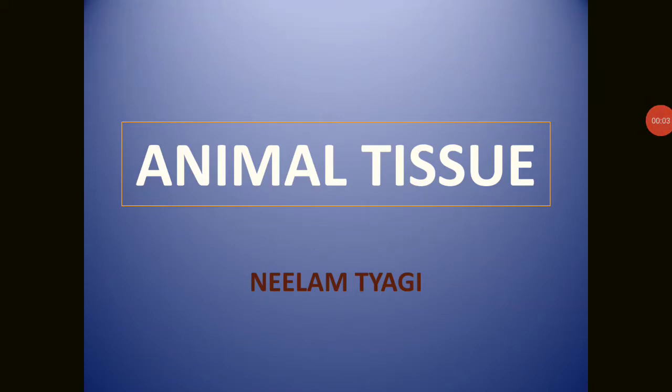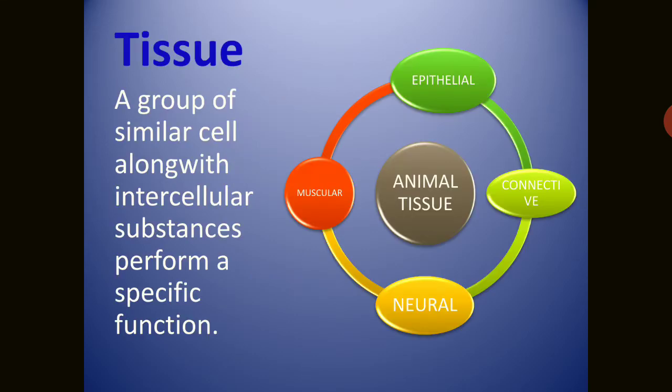Good morning, class. Our topic today is animal tissue. Before going to study animal tissue, we have to know the definition of a tissue. Tissue: a group of similar cells along with the intercellular substances that perform a specific function.